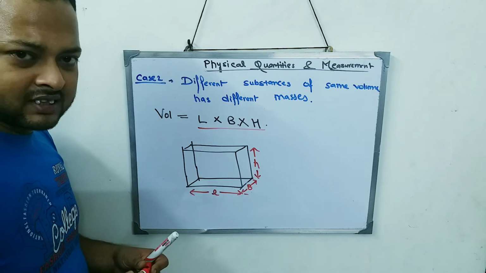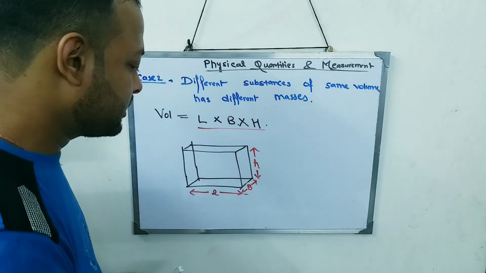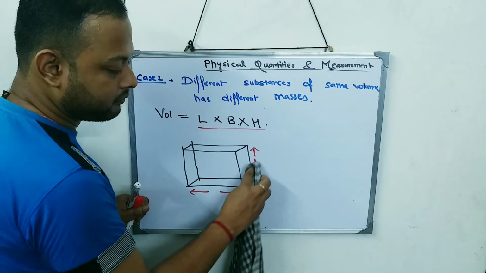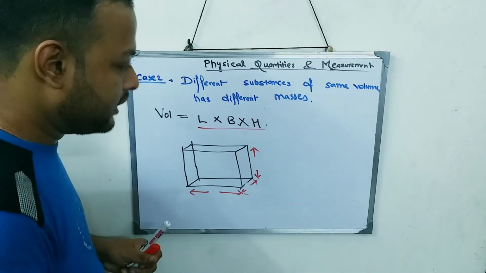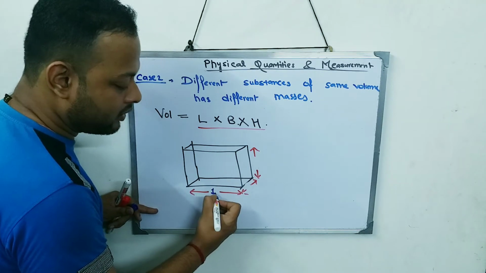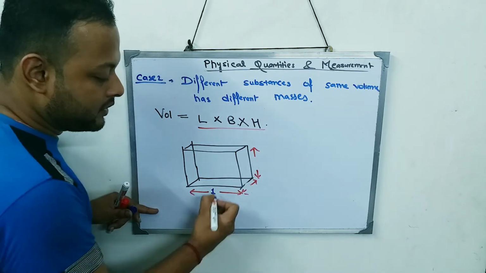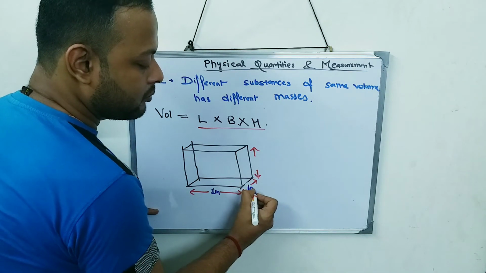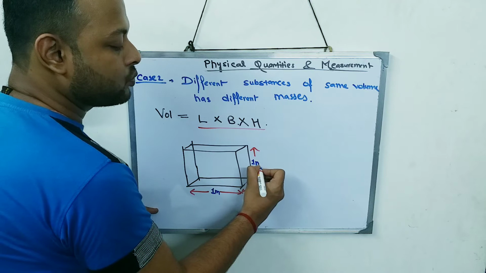Now let's understand it a little better. Suppose I take the length as 1 meter, breadth also as 1 meter and height also as 1 meter.